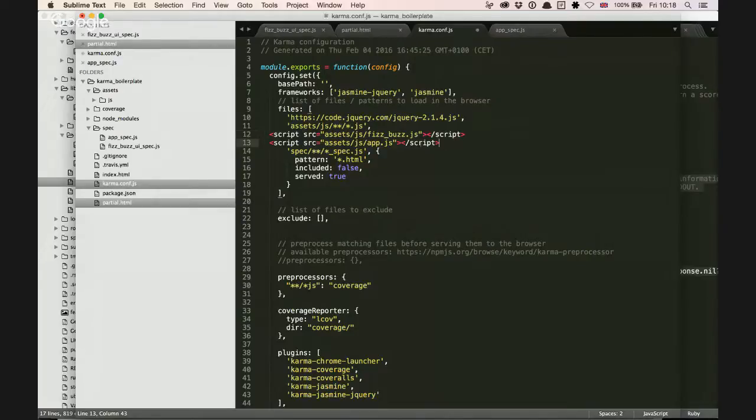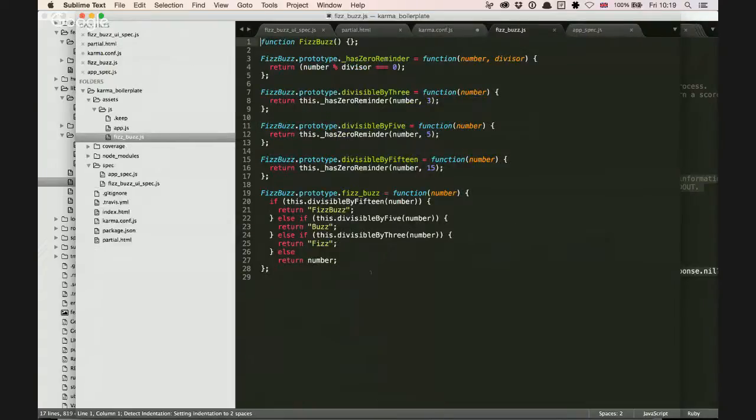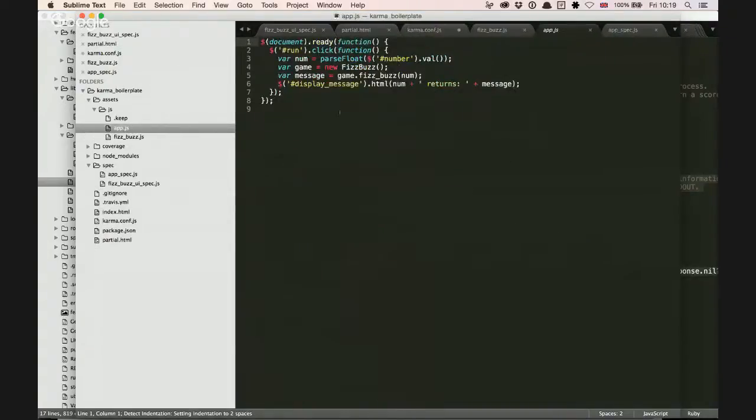I think one of the problems with all of this is that we're loading fizzbuzz.js and app.js. If we go and have a look at those, fizzbuzz and then app.js. This is probably the particular problem, or at least this was the issue with the whole Jasmine jQuery testing setup, that this document ready operation already loads once.